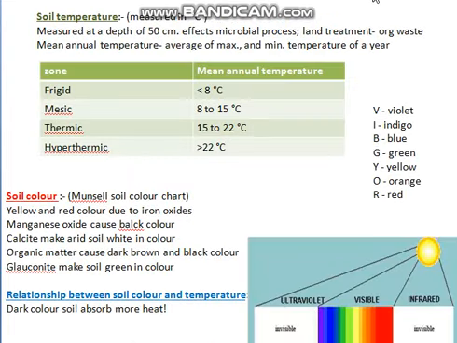Next topic is soil temperature. It is measured in degrees Celsius, and soil temperature is measured at a depth of 50 centimeter. And soil temperature actually affects microbial processes, land treatment by organic matter, etc.